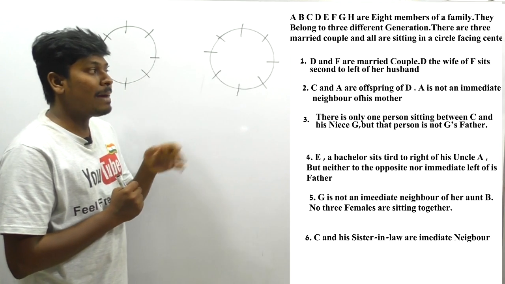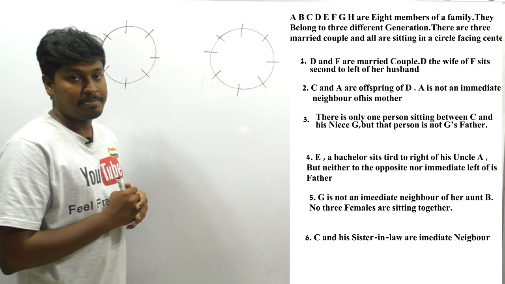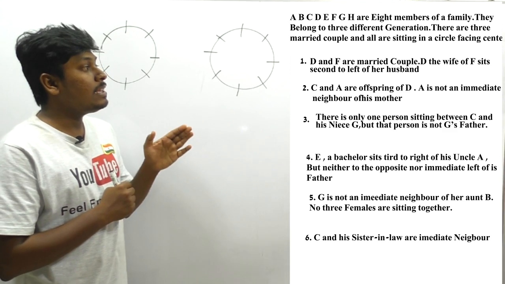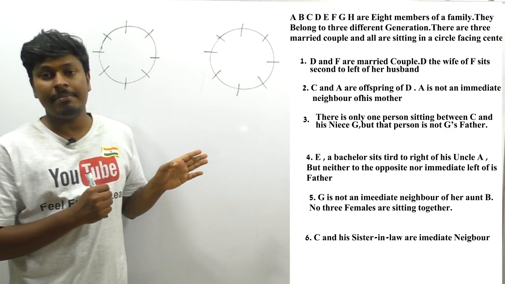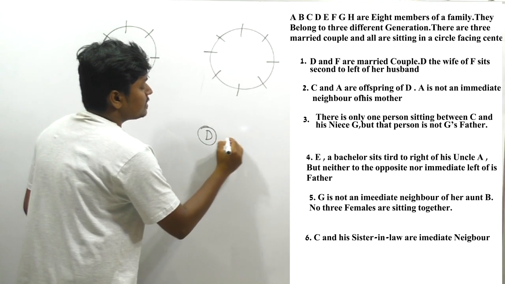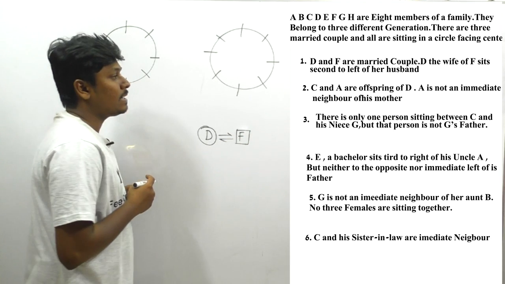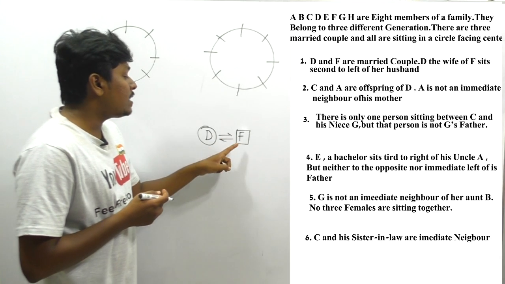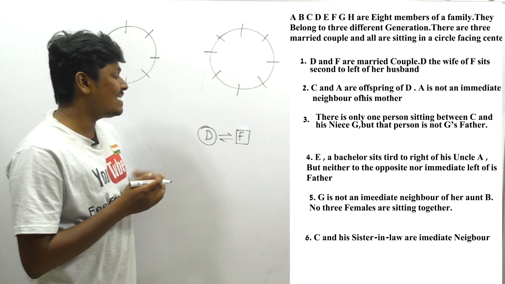D and F are married couples. D, the wife of F, sits second to left of her husband. So friends, in the first point, D and F are married couples, right? D, the wife of F, that means F's wife is D. So we can confirm that D is a female and F is a male person, right? So I can write here that D is a female person, F is a male person, right? And we know that these two are married couples, right? Sits second to left of her husband. That means we know that D's husband is F. So at F's left hand side, at the second place the person D is sitting.